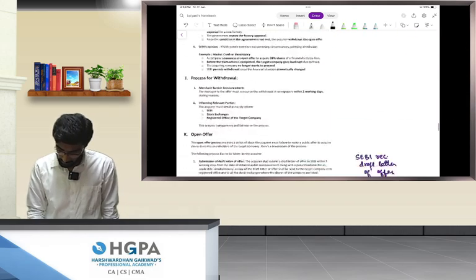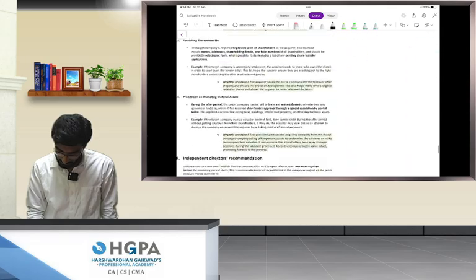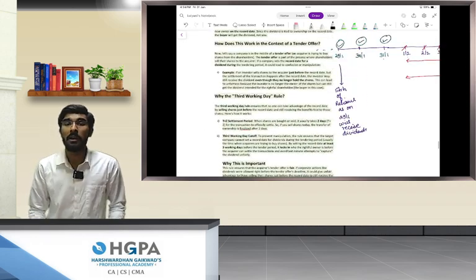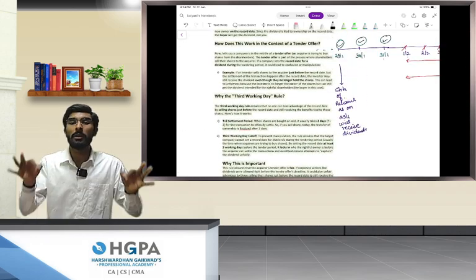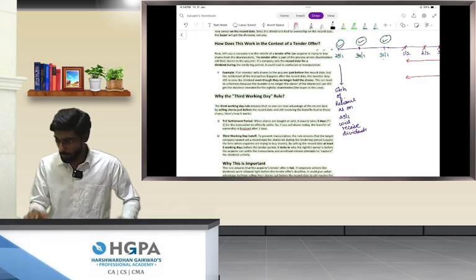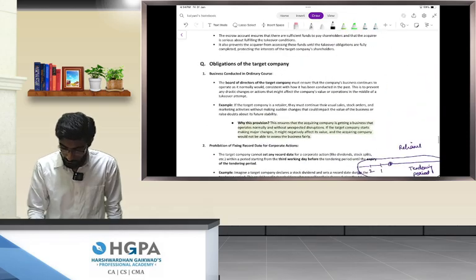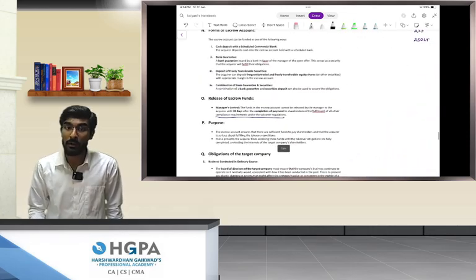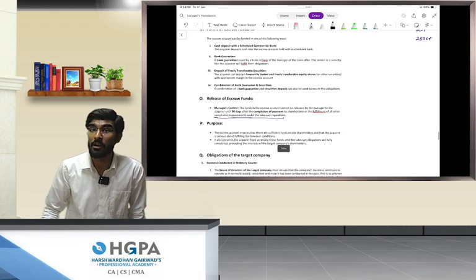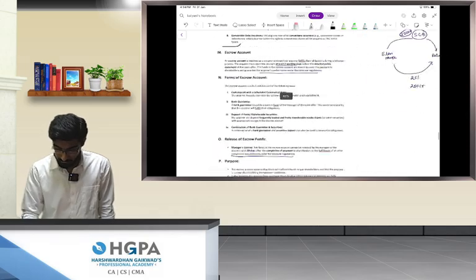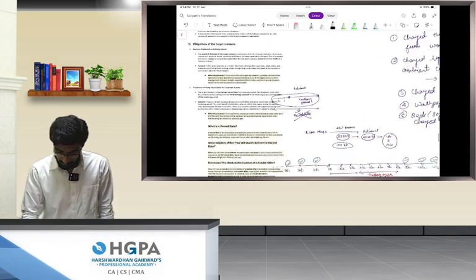So, withdrawal of open offer. In the next lecture we will be thorough with the takeover code. We will learn when an offer can be withdrawn, what the obligations of a target company are, what the obligations of an acquirer company are, what the meaning of escrow is, and then we will be done.